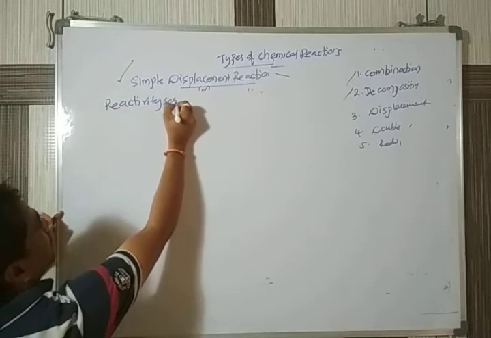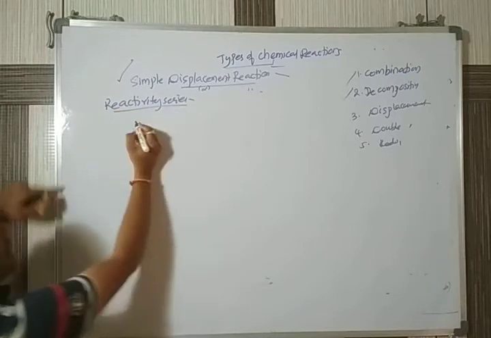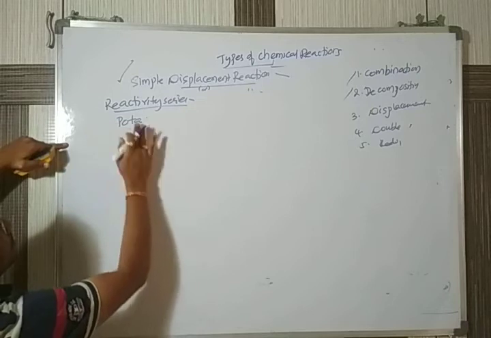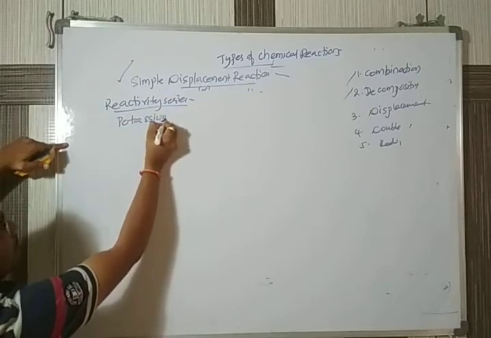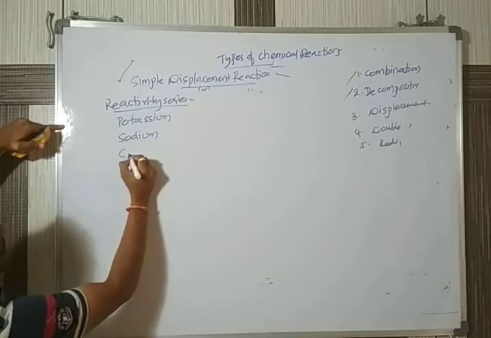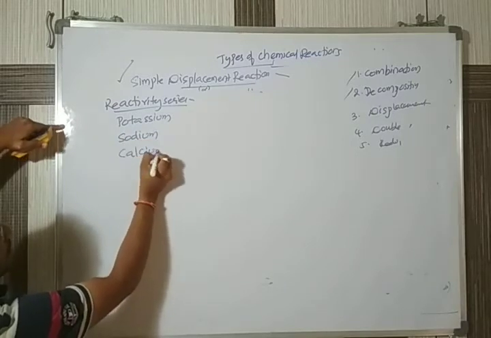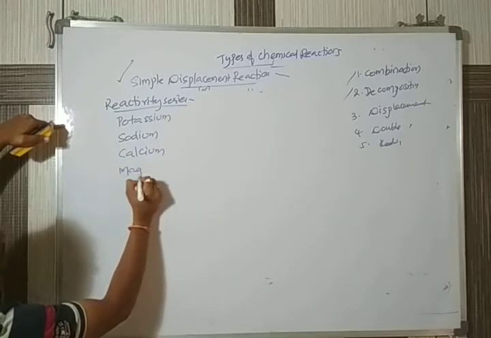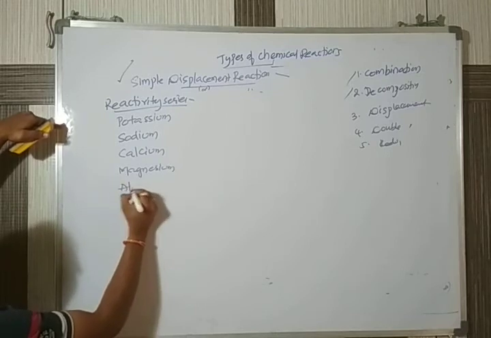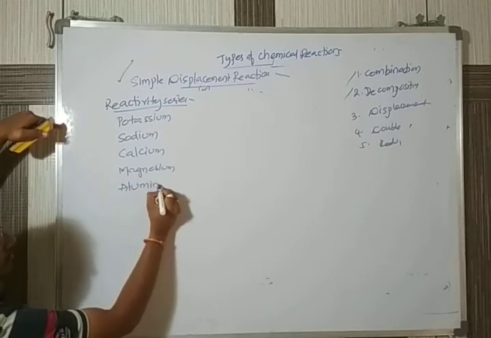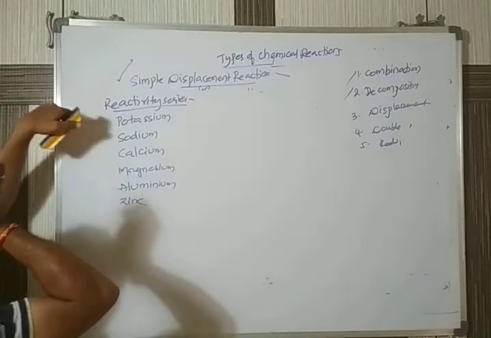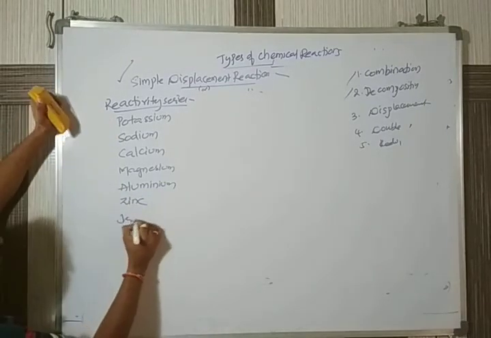In this series, the metals starting here are potassium, sodium, calcium, magnesium, aluminium, zinc, iron.